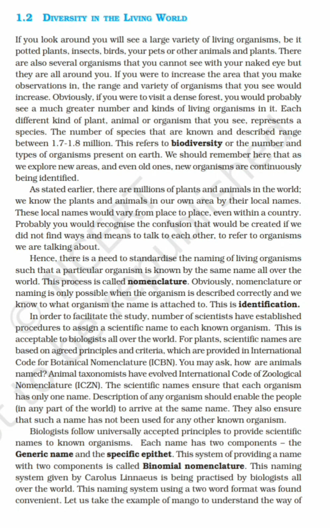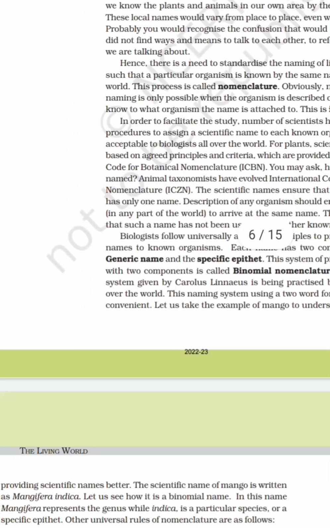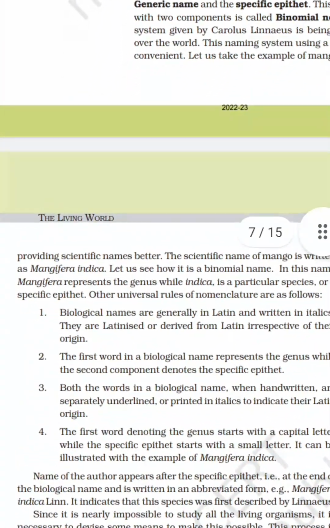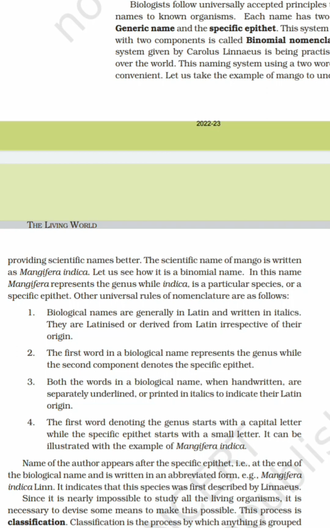Biologists follow a universally accepted principle to provide scientific names to every organism. Each name has two components, the generic name and the specific epithet. This system of providing a name with two components is called binomial nomenclature. This naming system given by Carolus Linnaeus is being practiced by biologists all over the world. This two word format was found convenient. Let us take the example of mango to understand the way of providing scientific names better. The scientific name of mango is written as Mangifera indica, and let us see how it is a binomial name. In this name, Mangifera represents the genus, while indica is a particular species or a specific epithet.